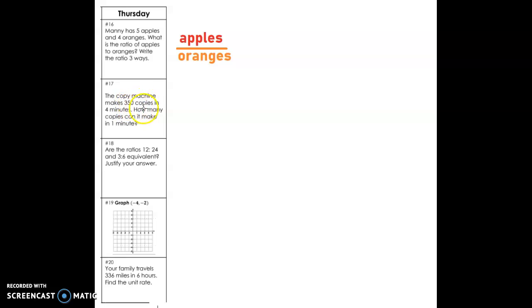Next one, copy machine makes 350 copies in 4 minutes. All right, so we get copies, minutes, right? And then let's write out what it said. It said 350 in 4 minutes, right? So 350 copies in 4 minutes.